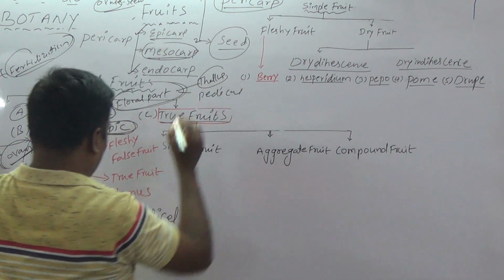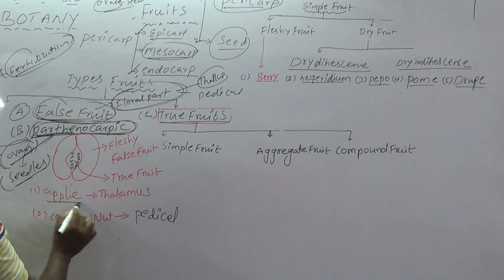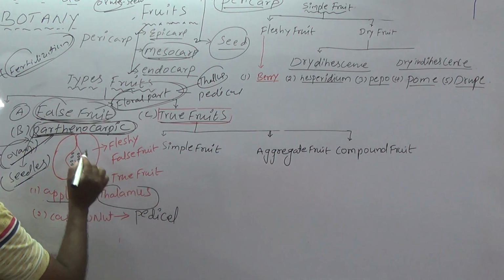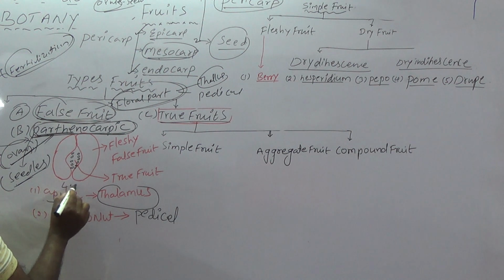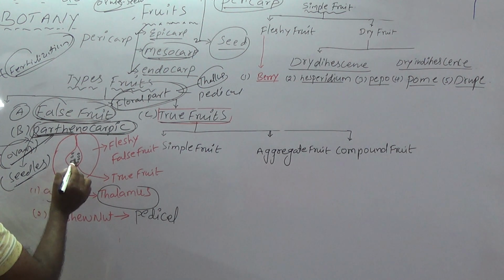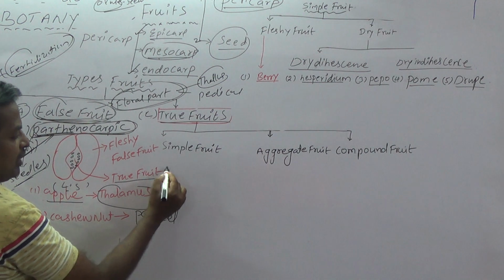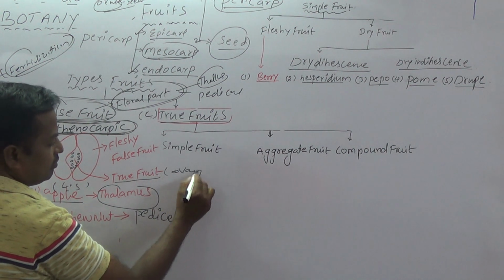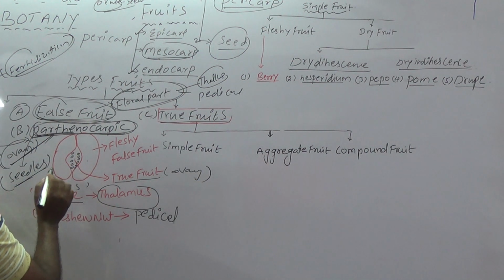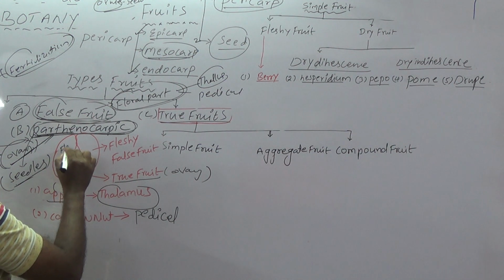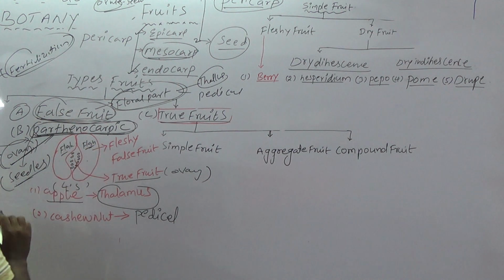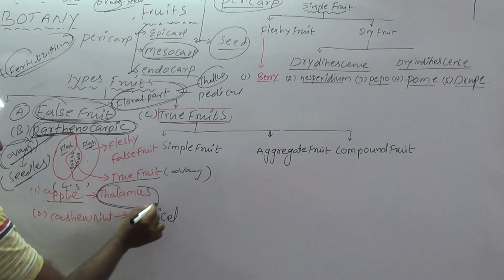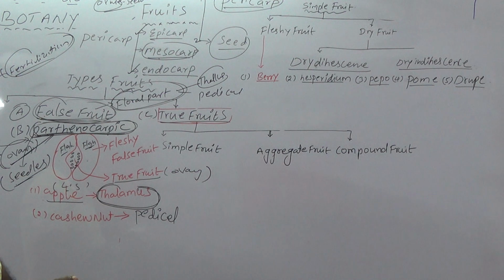For example, in apple, this is the false fruit of apple. In apple, the thalamus develops into fruit. There are two fruits present in apple. Now this is the LS of apple. In this image, the middle part is the true fruit because it is developed from the ovary. But on either side of the true fruit, fleshy fruits are present. So it is developed from the thalamus. If the fruit is developed from the thalamus, it is called a false fruit.